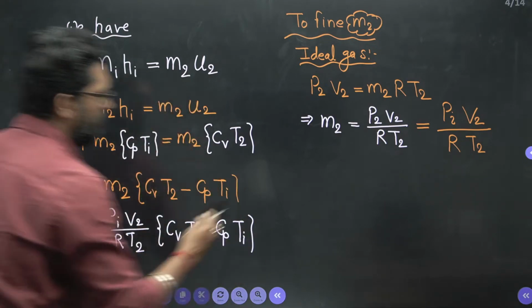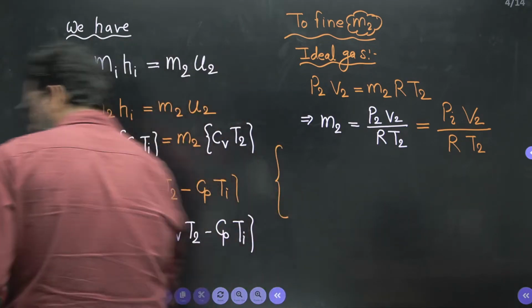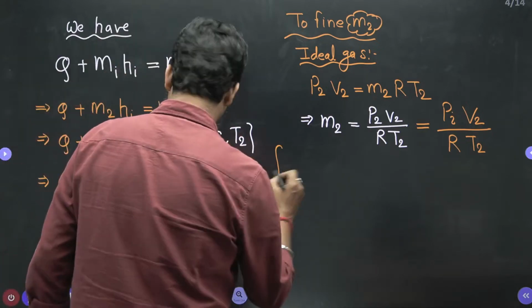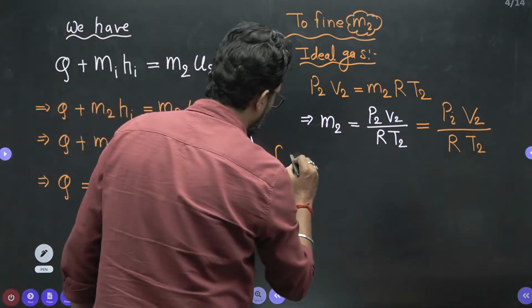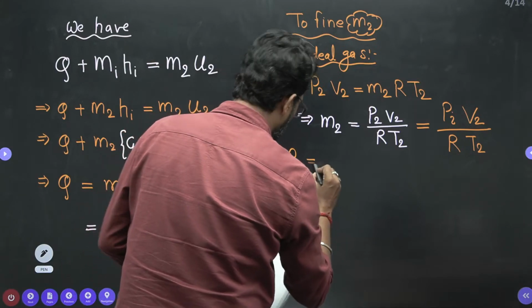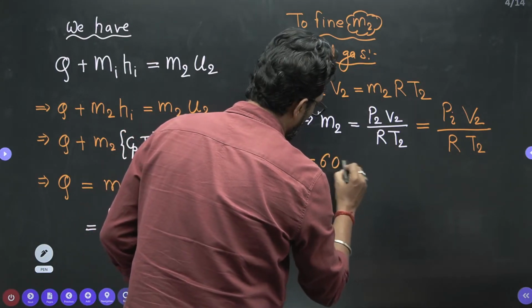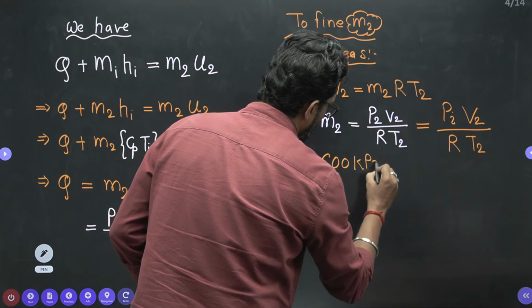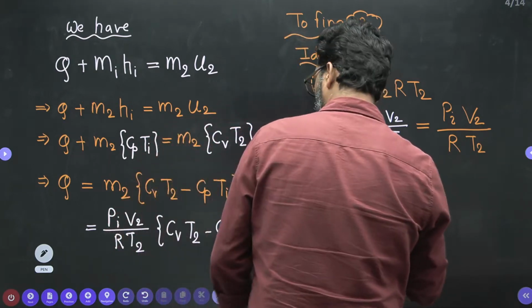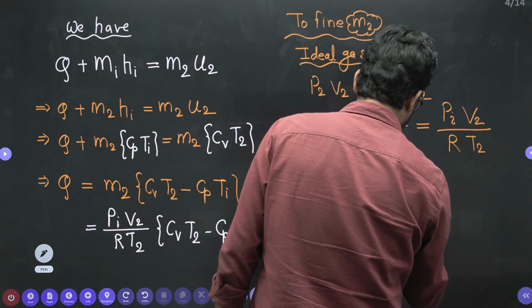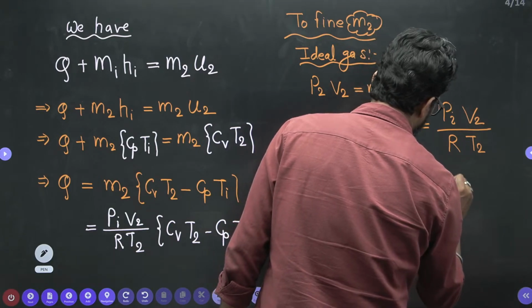Now, what is given here? P2 is equal to Pi, and Pi is given as 600 kilopascal. V2 is given as 8 meter cube.